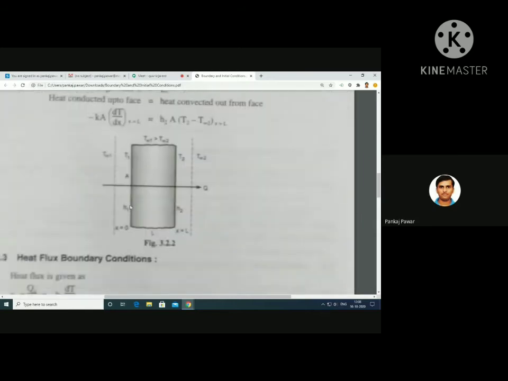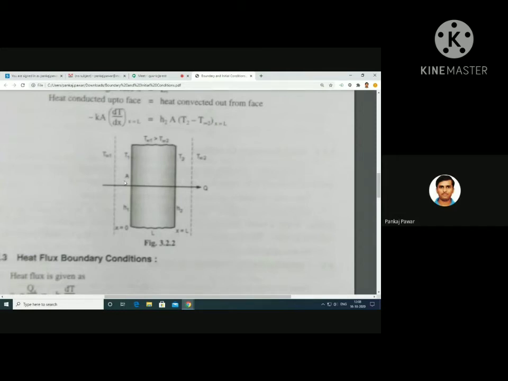At the same time, they have given you h1 and h2. Can you tell me what h1 and h2 are here? As far as convection is concerned, what is small h? Hello. It is the heat transfer coefficient.